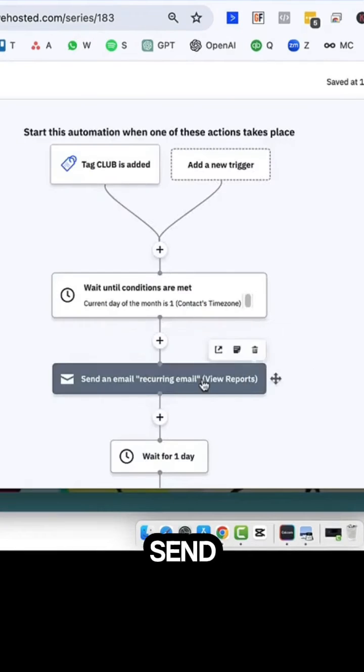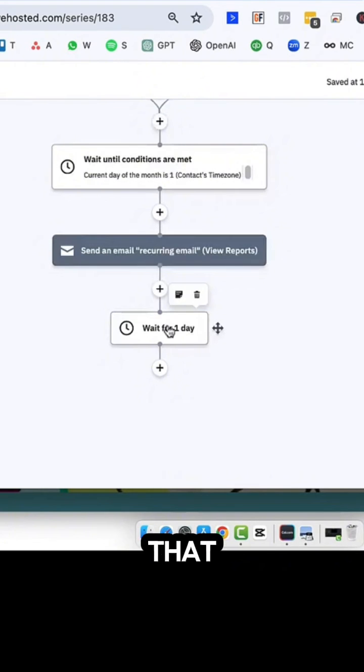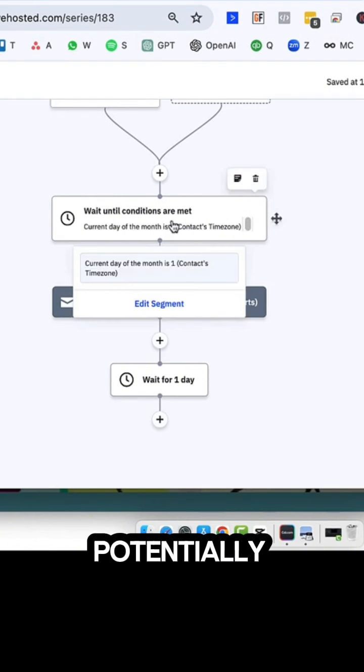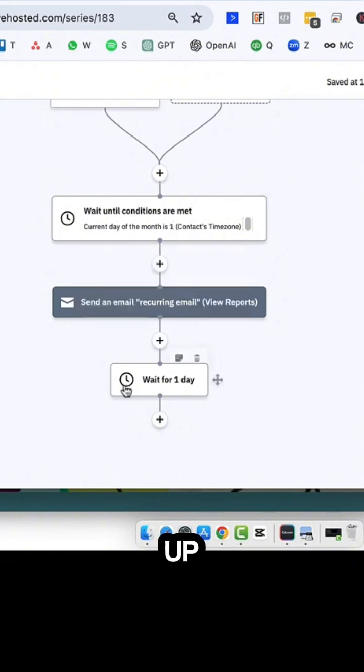And then you want it to send your email, so create your email as you would normally. And then the next element that you need is a wait for 1 day. So we just give it a day just so that it catches up with itself. Because if we send this email and we then loop this back round, it's then still going to potentially be the 1st of the month, and it might end up sending it again.